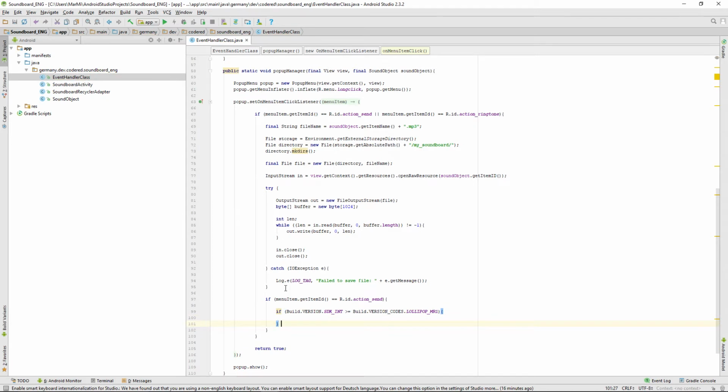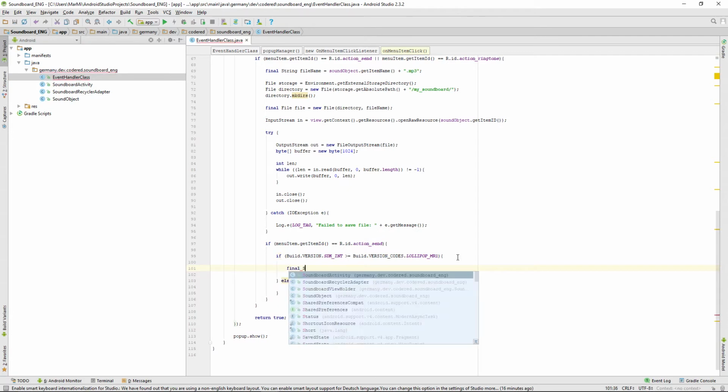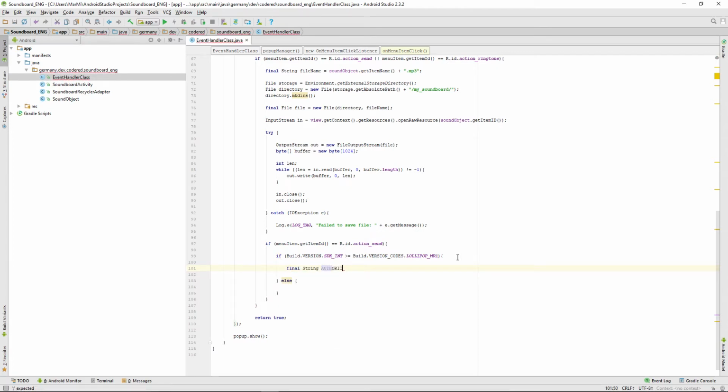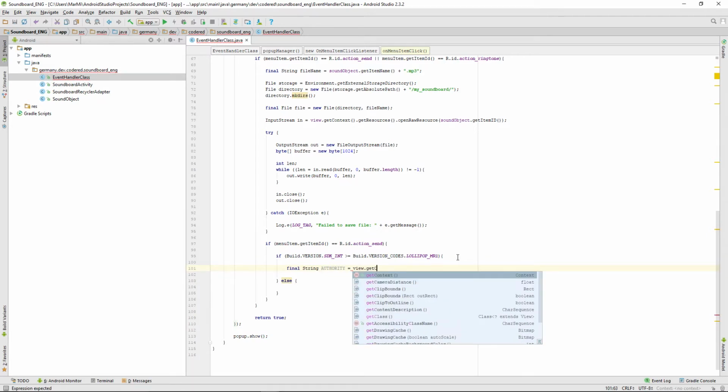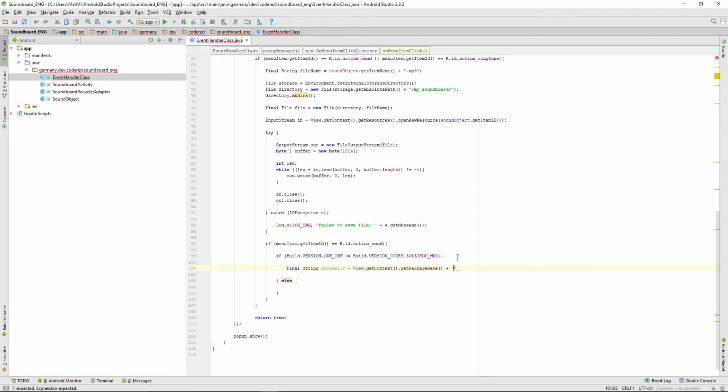Let's just write an else statement here for the next method too. And now we have to first set the authority or get the authority string. So that will be final String authority, and that equals to our package name. We're getting that over the context from the view getPackageName, and we're adding this dot file provider to it. That's it for the authority string.